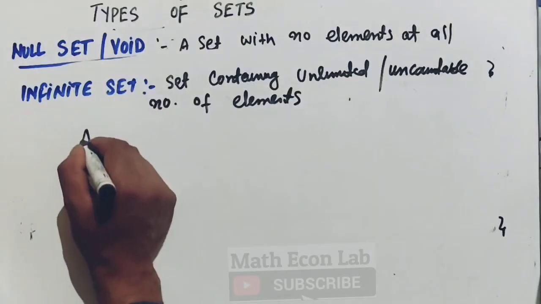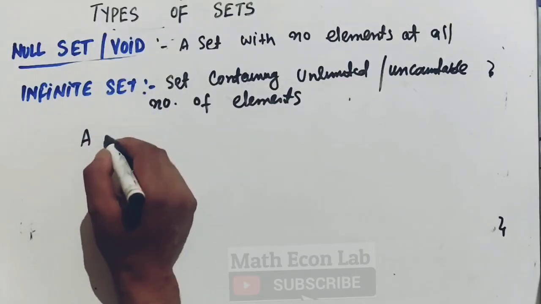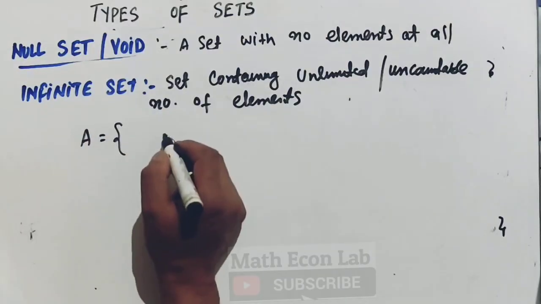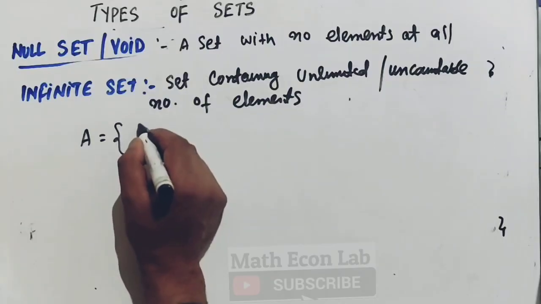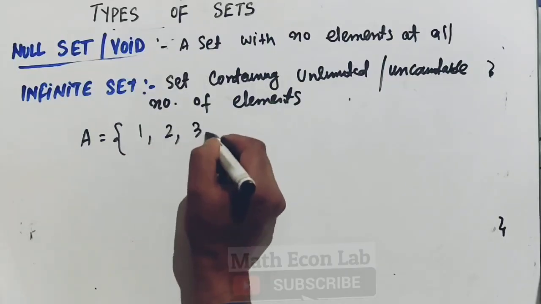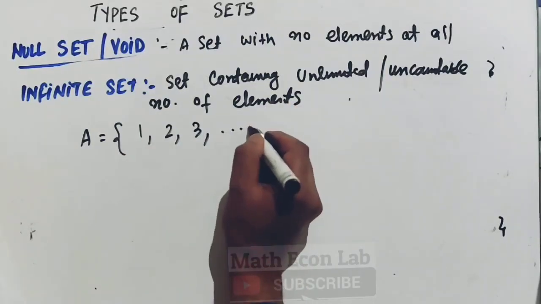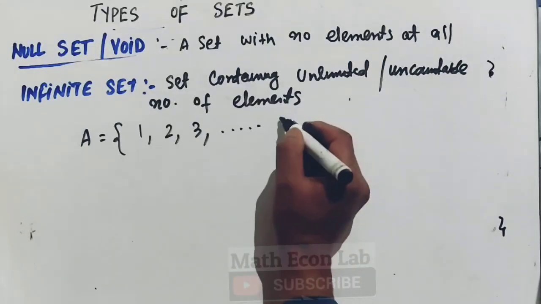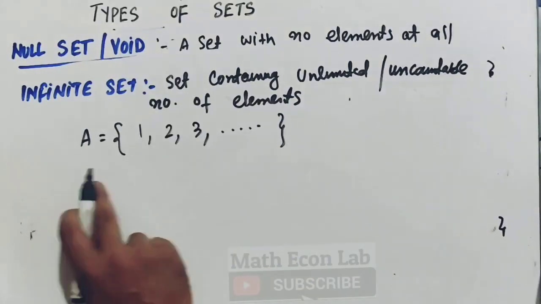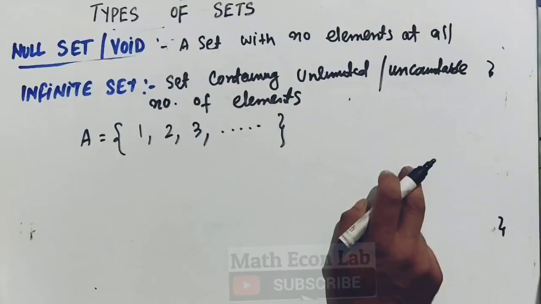For example, we have a set which contains the natural numbers. So we have 1, 2, 3, the set of all natural numbers, and so on up to infinity. We cannot count all natural numbers, so this set will be called an infinite set.